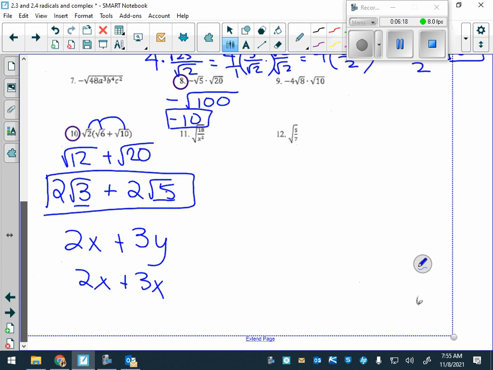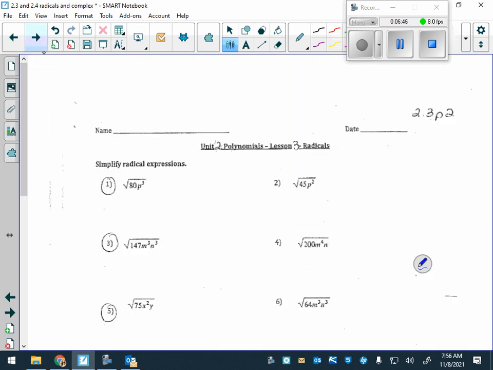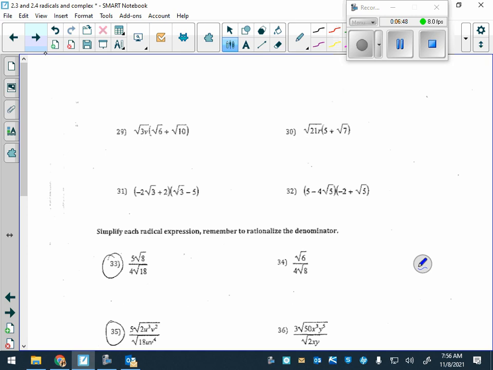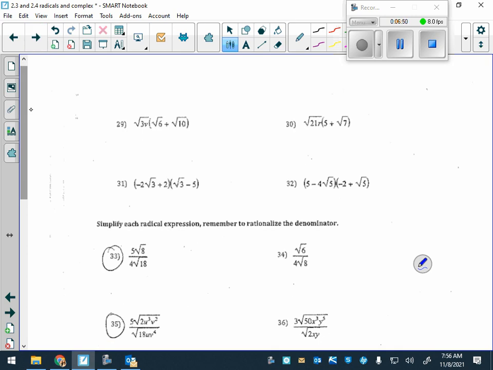Okay, were there any questions on the homework that you had? Yep. So it will take 5 and 5 on both sides? Correct. Okay. Turn to page 9. Number 29.